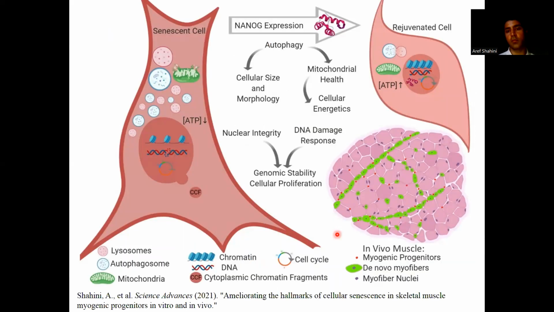Overall, in this work, we showed that expression of NANOG in senescent cells results in a rejuvenated phenotype. The cells gain back their cellular size and morphology, and also they have an improvement in their mitochondrial health and cellular energetics. The nuclear integrity and DNA damage response is restored by NANOG expression, and that results in improvements in genomic stability and cellular proliferation in the senescent cells, both in vitro and in vivo. That results in formation of de novo myofibers in the skeletal muscle.